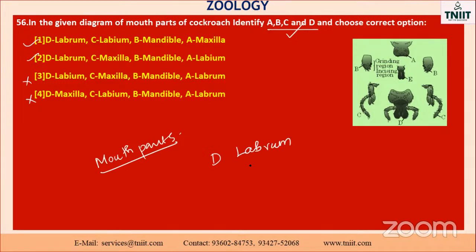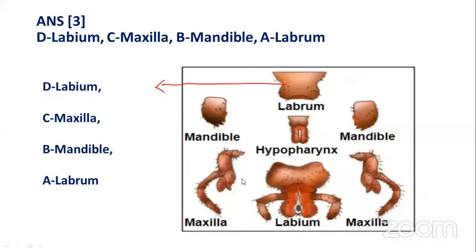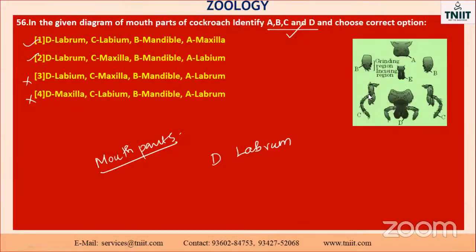Okay, and then the second one is C. Where is the C here? In this part. This is called maxilla. Maxilla means maximum size compared to the other things. See here, these two are maxilla. So the option C is called maxilla.